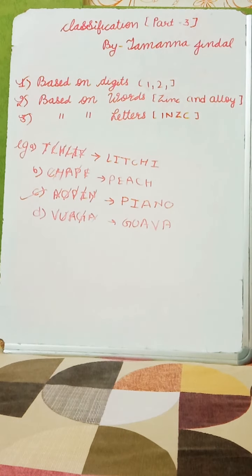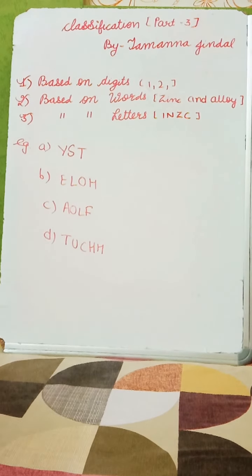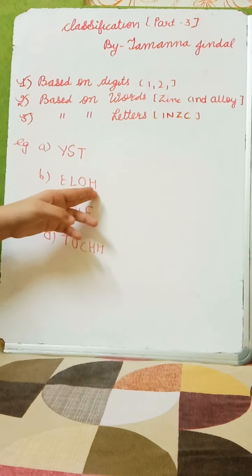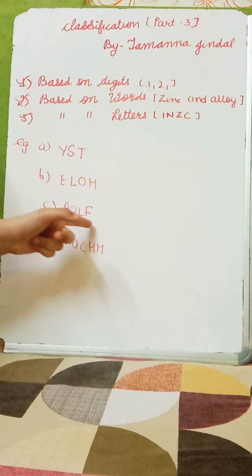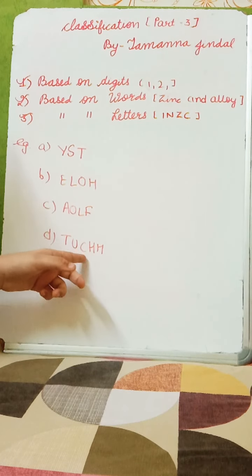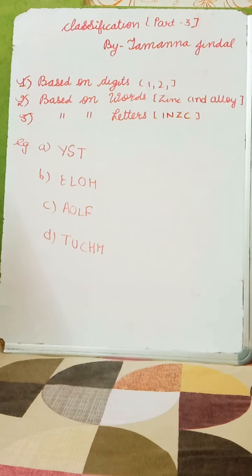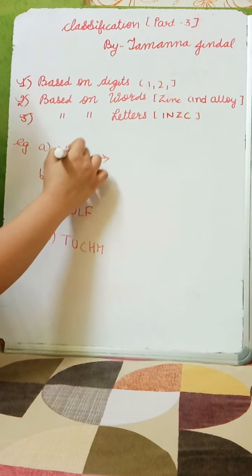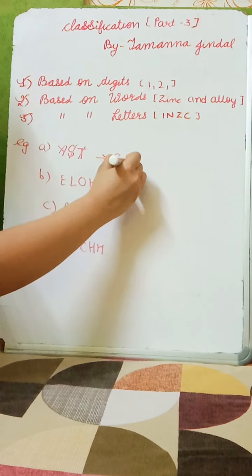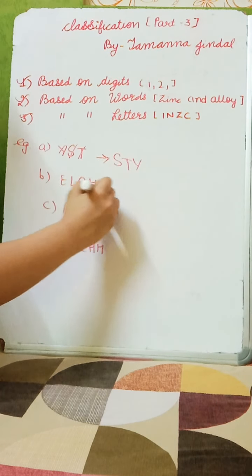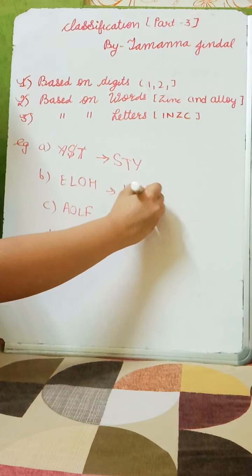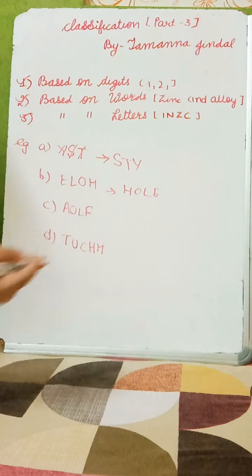Hope you can make meaningful words using these kinds of letters. In the next example you can see here, first option is YST, B option is ELOH, C is AOLF and D is TUCHH. So we have to make meaningful words. What can we make using it? We can make STY, style. Okay, here we can make hole. You can do cutting work in rough or as you wish.